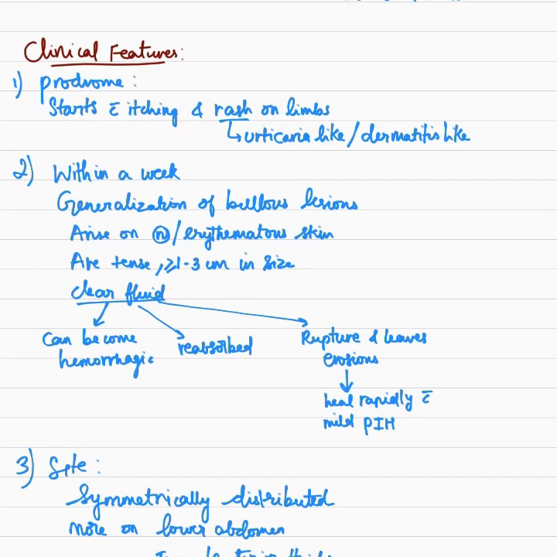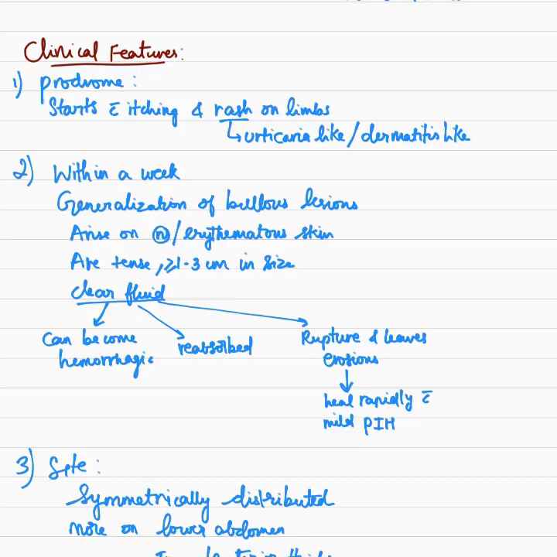Coming to clinical features, first there is going to be a prodrome, the pre-bullous stage you can say, where there is some itching and also a rash on the extremities, that is the limbs, and this rash is urticaria-like or dermatitis-like. Within a week, sometimes even after a month, there is sudden appearance of bullous lesions and they become generalized.